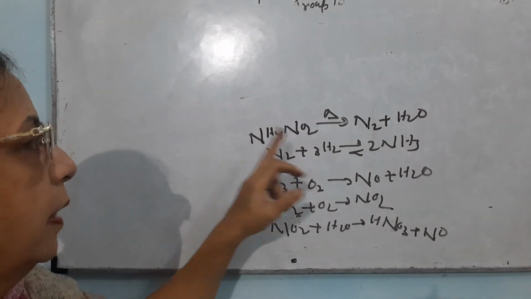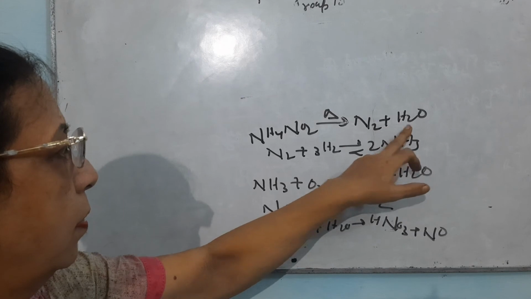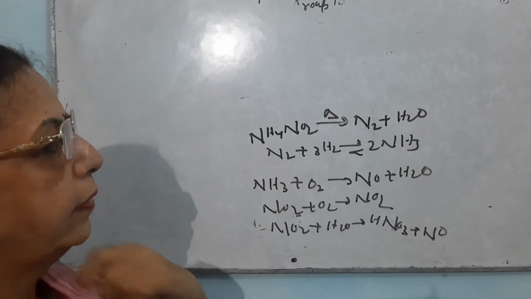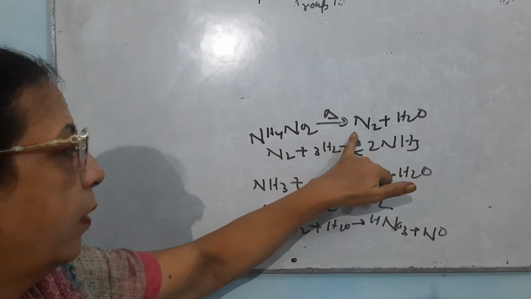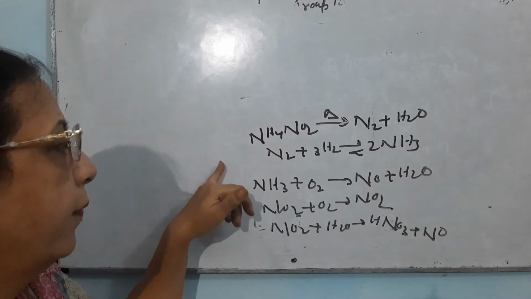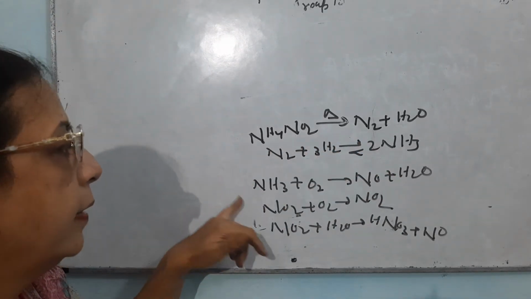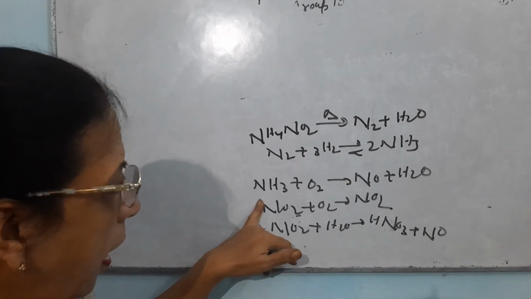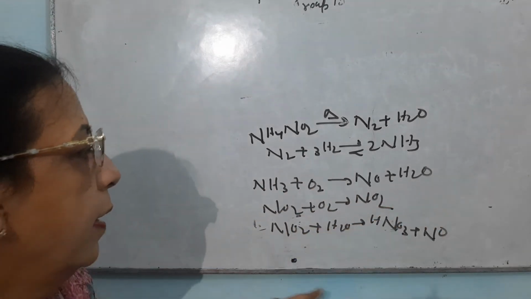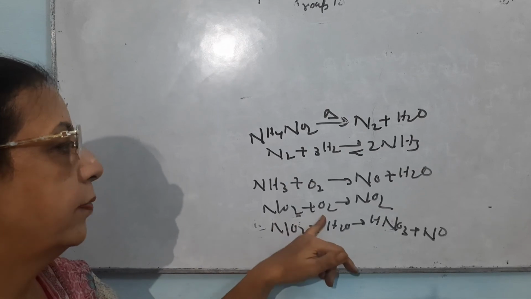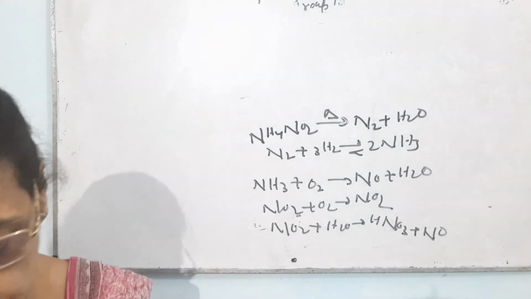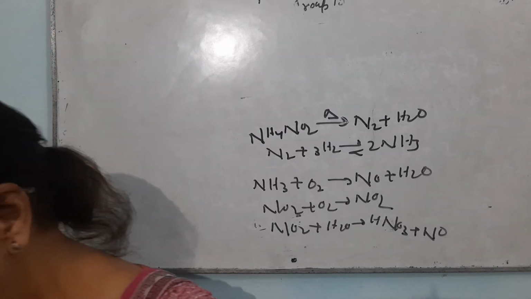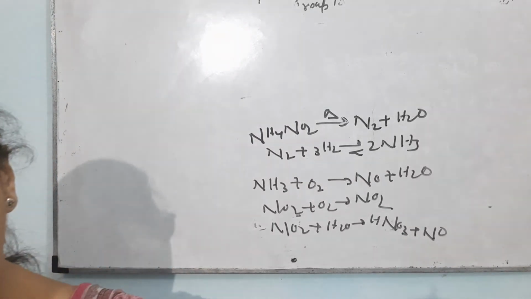So ammonium nitrite gives N2 plus H2O. Then this N2 will react with hydrogen to give NH3. Nitrogen is a constituent of air, so I have to write this reaction. Then it is oxidation of ammonia to give NO and water. This NO further reacts with oxygen to give NO2, and NO2 reacts with water to give nitric acid. So these were a few basic reactions.